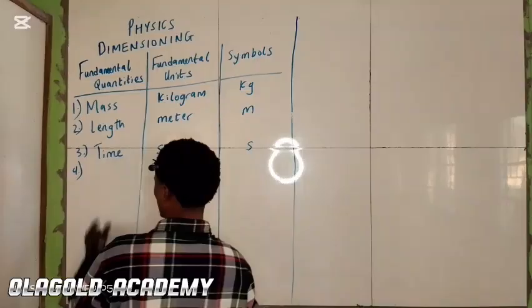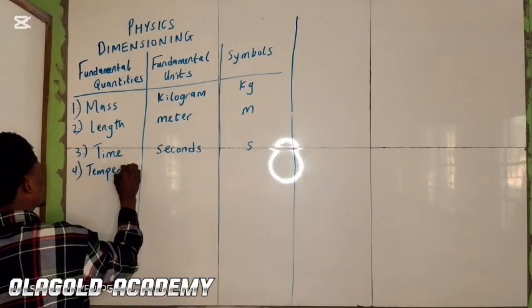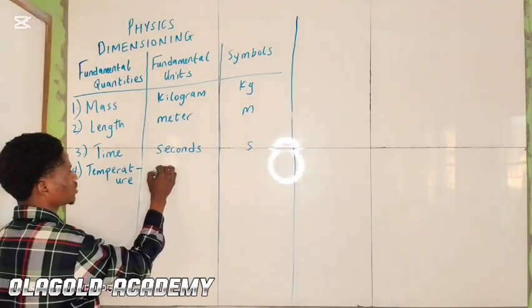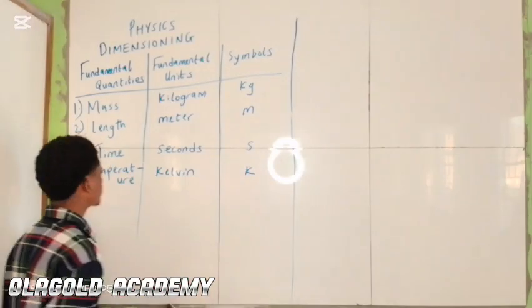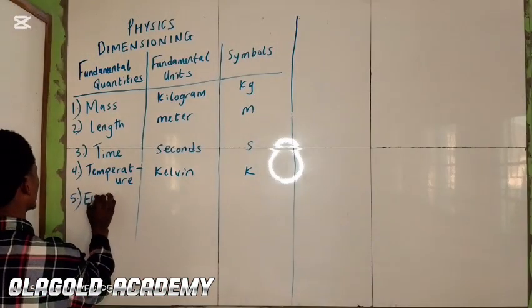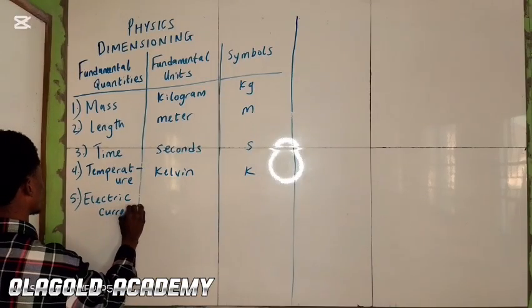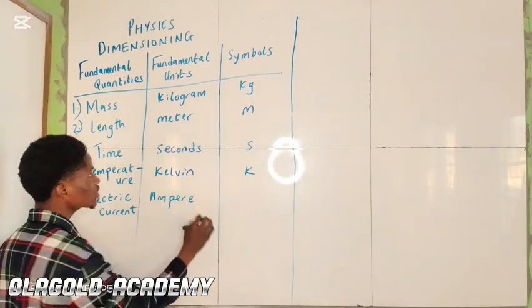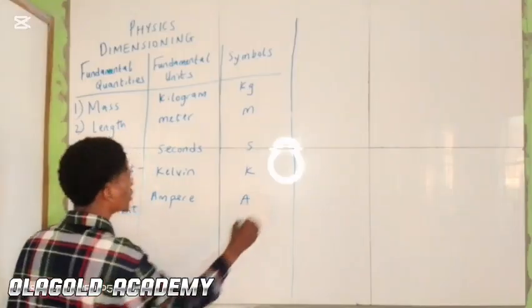Number 4, we have temperature, and it is in Kelvin, and the symbol is K. Number 5, we have electric current. The unit is ampere. The symbol is A.